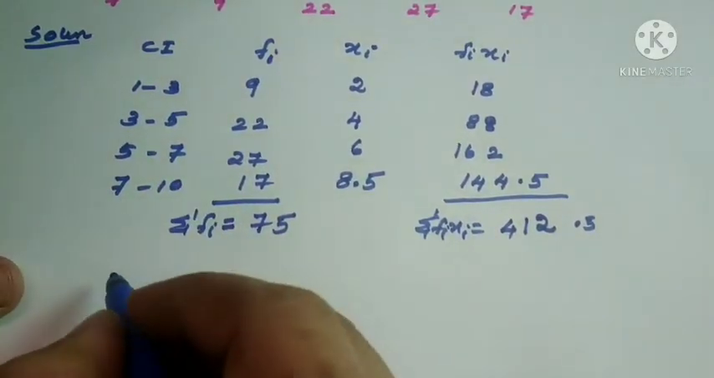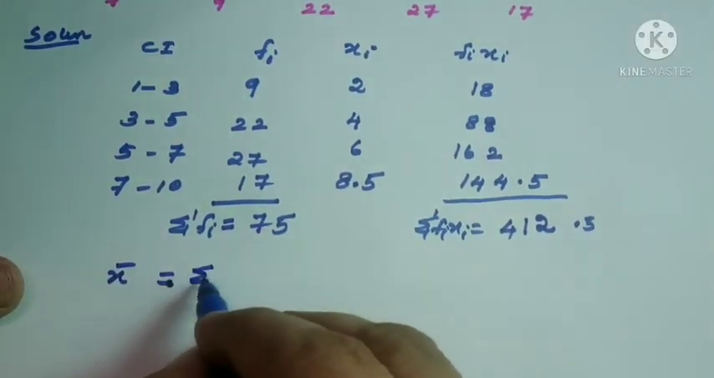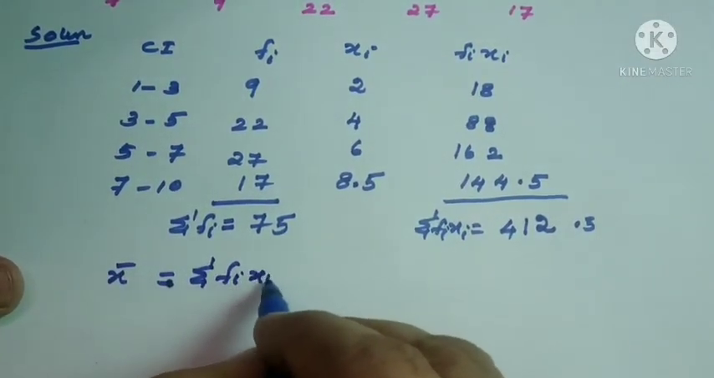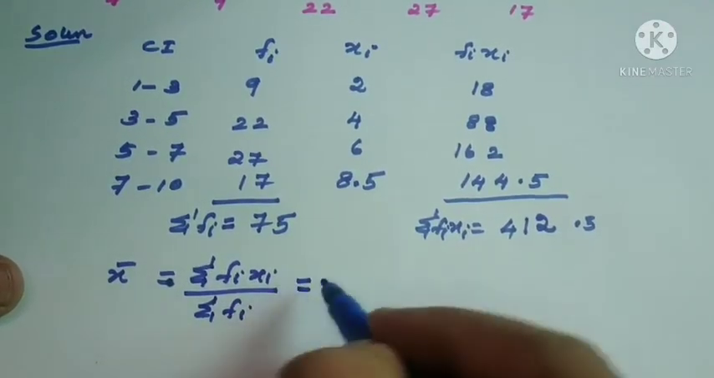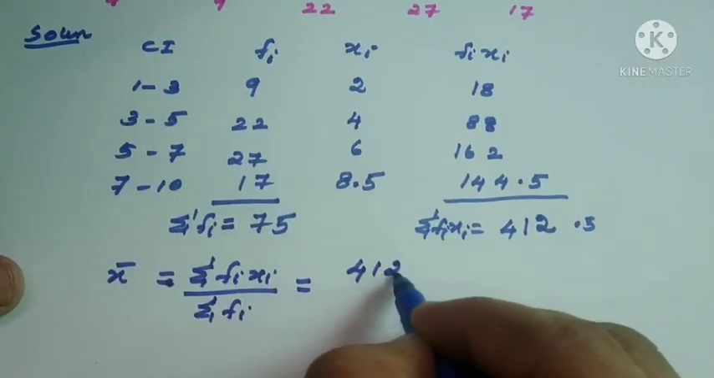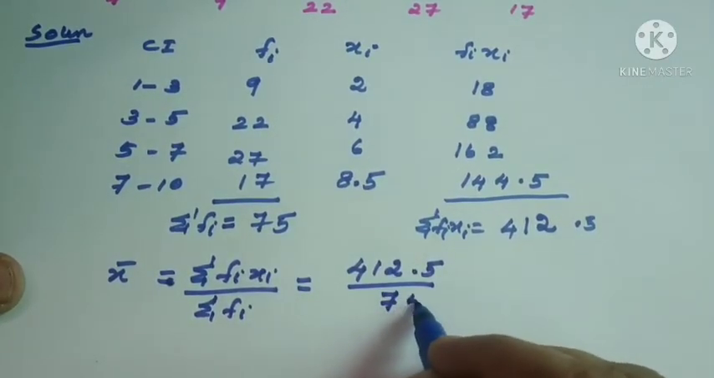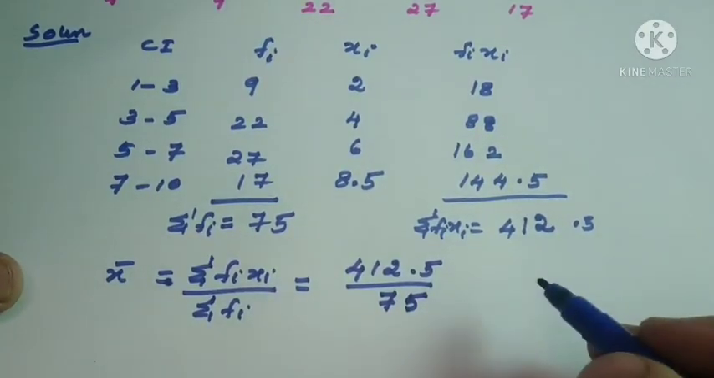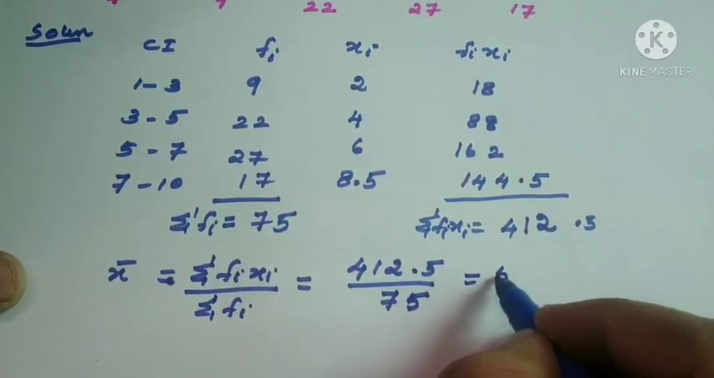Now we can write the formula. X bar equal to sigma fi xi divided by sigma fi. So 412.5 divided by 75. Simplify, your answer will be 5.5.